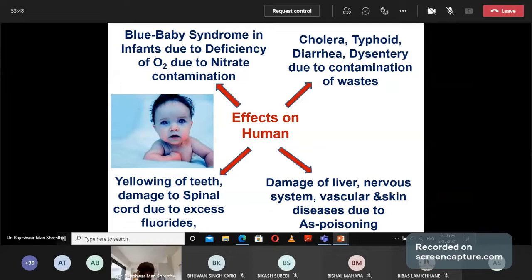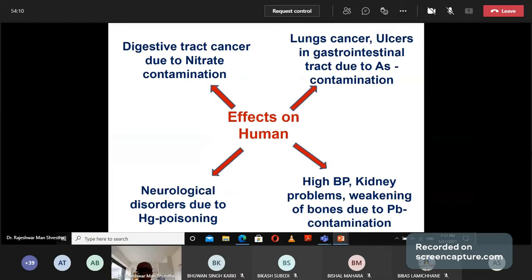And in human beings, damage of liver, nervous system, vascular and skin disease due to arsenic. When arsenic is present, that will cause liver damage, arsenic poisoning. Arsenic poisoning will cause disturbance in skin, and vascular and skin disease will appear in human beings due to arsenic poisoning.